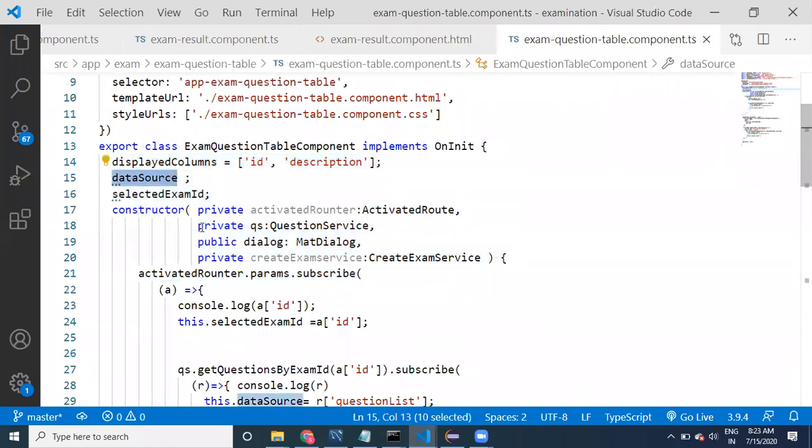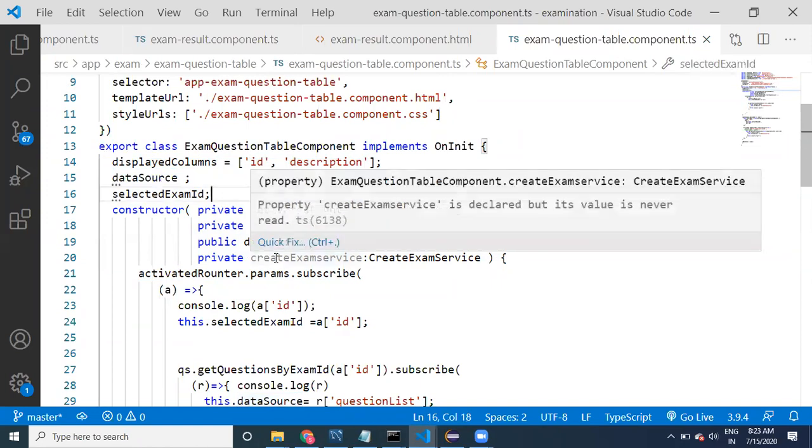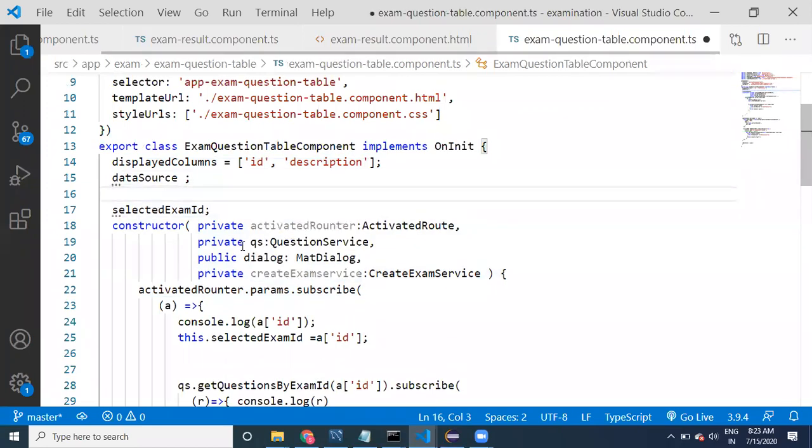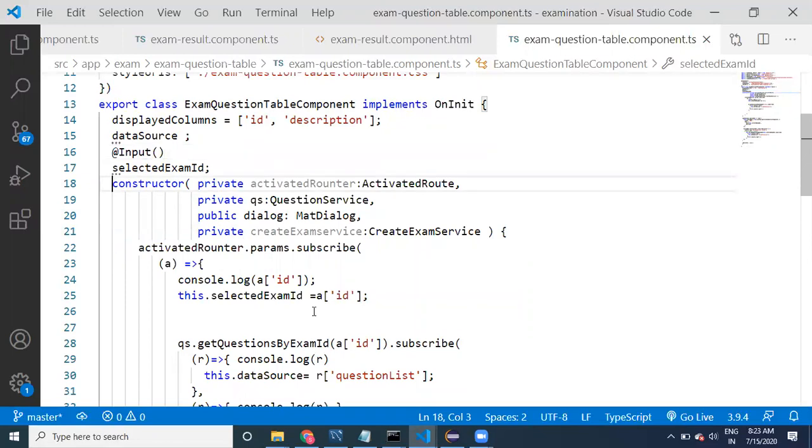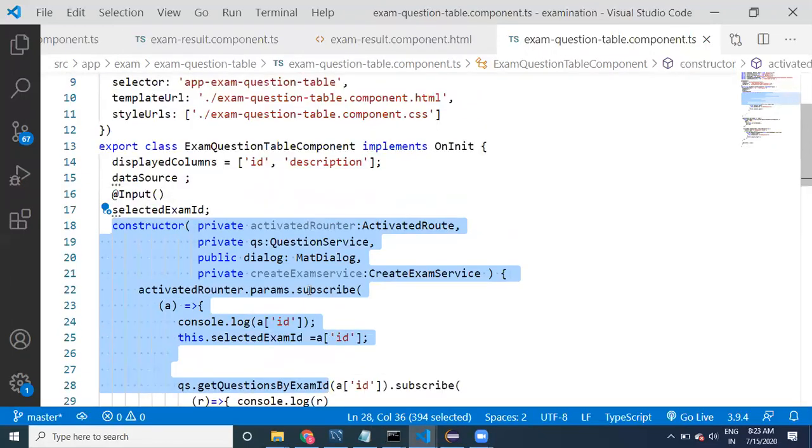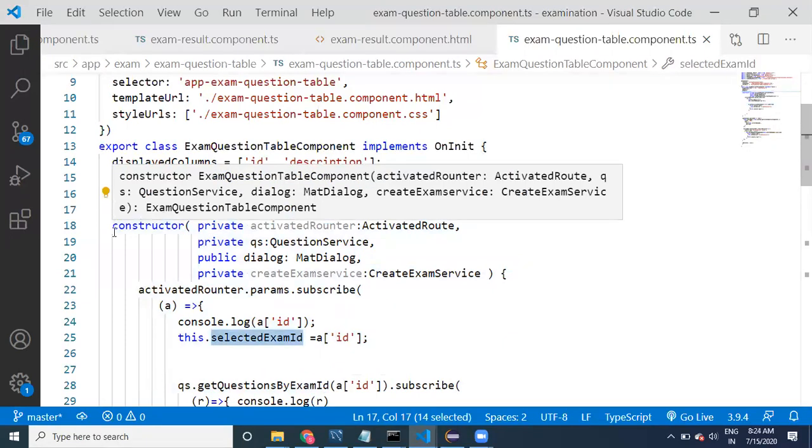Assume we have input data available. This input data is available after the constructor is executed. Next, it is going to inject these values.